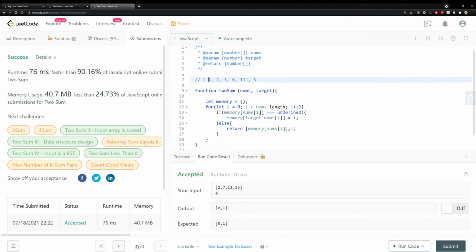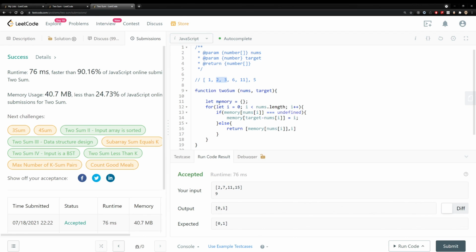Here's a hint. Instead of going from one way to another, use 2 pointers that point to the 1 and the 11. If you add 1 and 11 together, that's bigger than 5, so you can move the right pointer down this way. Does 1 plus 6 equal 5? No, it's greater. Then I'll move down to here. Does 1 plus 3 equal 5? No. Then move the left pointer here.